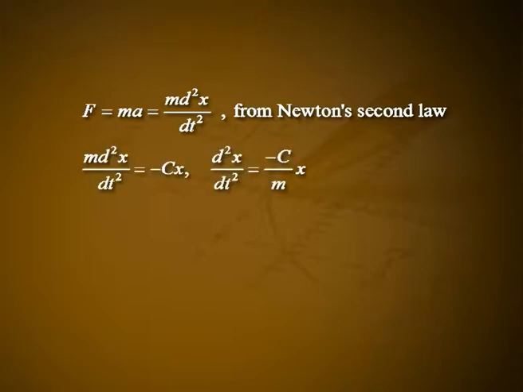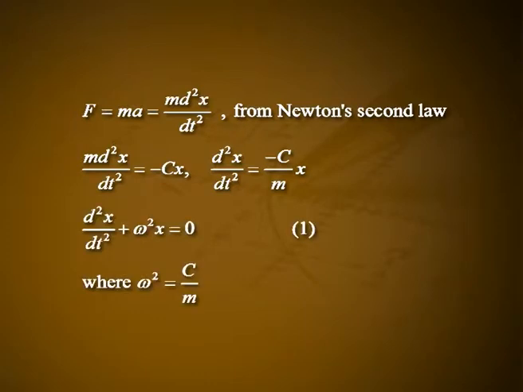That is m into d square x by dt square is equal to minus Cx, or d square x by dt square is equal to minus C by m into x, that is d square x divided by dt square plus omega square x is equal to 0. Let it be equation number 1, where omega square is equal to C divided by m.